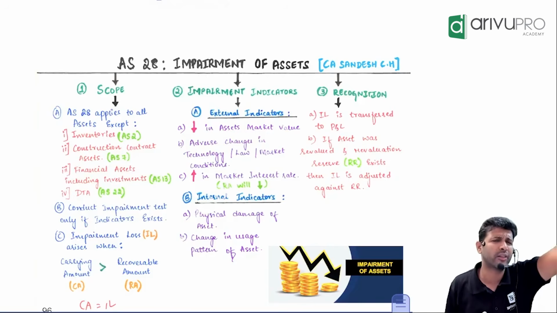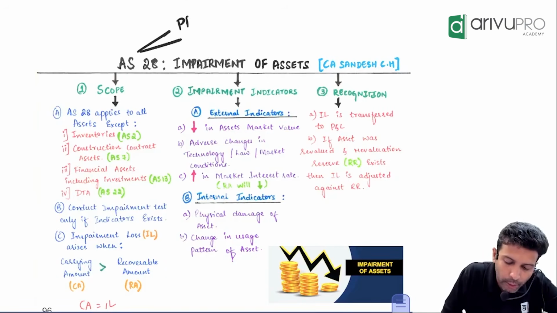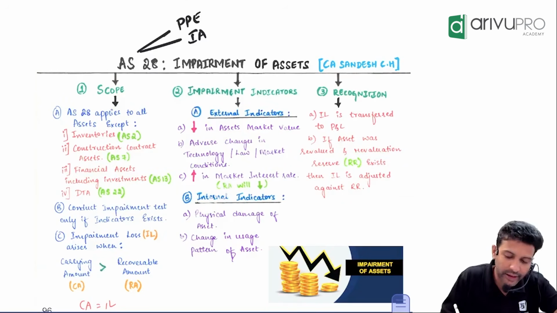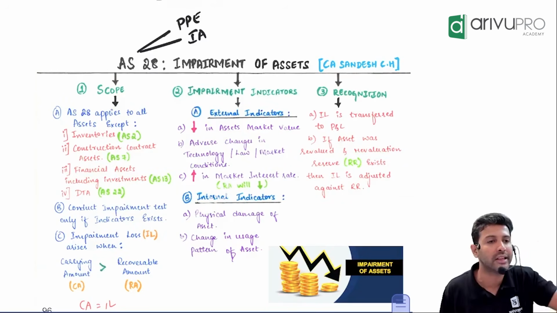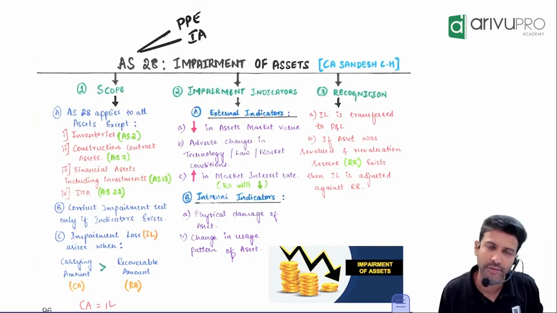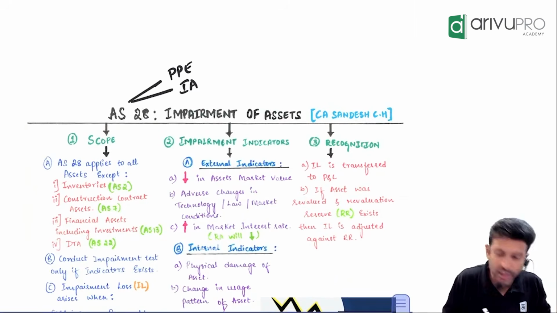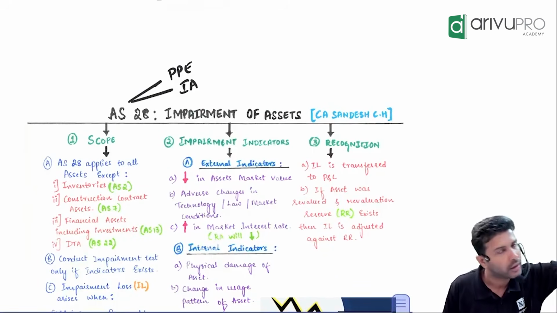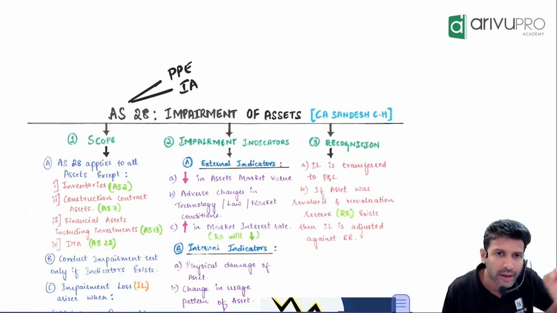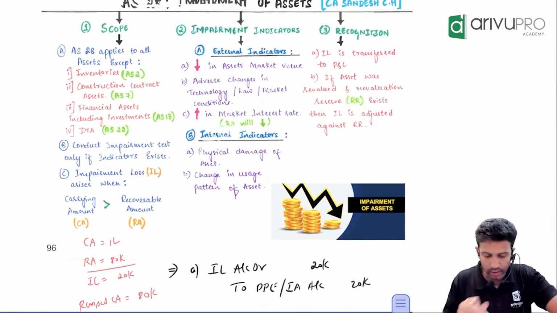Or if you want it in one simple quick way, AS 28 we primarily apply for property, plant and equipment and intangible assets. AS 28 applicability will be predominantly on these two assets. There's one more called investment property which you'll learn in Ind AS 40 in CA Final, again out of syllabus for us. For Inter, I think these two are good enough. Again, what was the primary intention? To make sure assets are not overvalued. That's the overview.